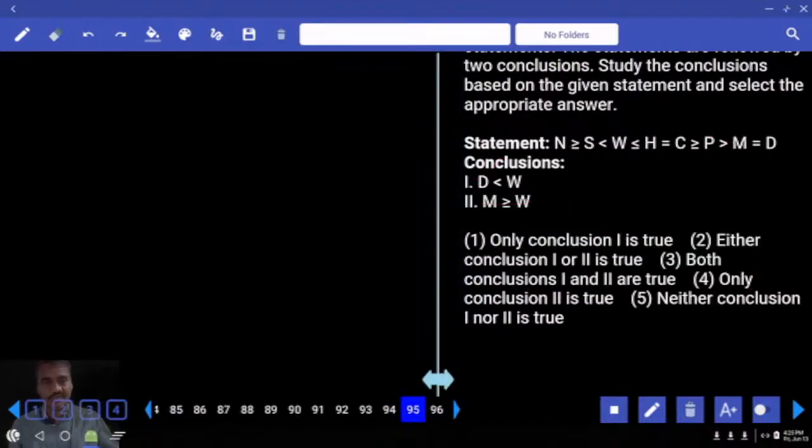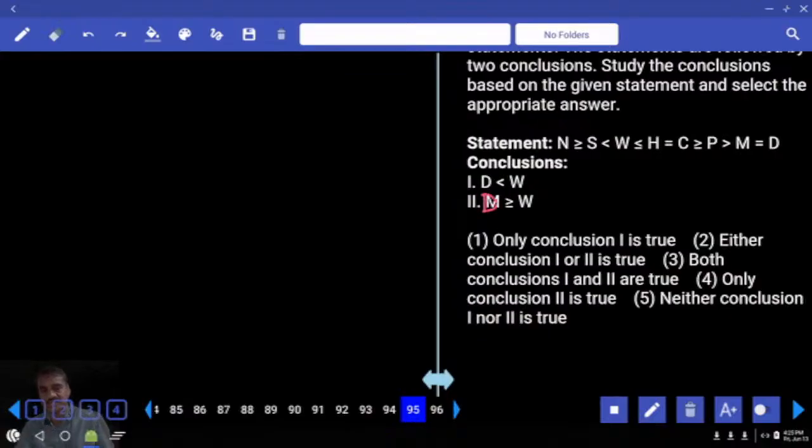Then 95, D and W. W is here, D is here. Now opposite symbol, no relation. W and D, opposite symbol, and it is no relation. Then next one, D and M are one and the same. In the place of M, we can write it as D. Hence, between D and W, opposite symbol, all the three symbols were present in two conclusions. So what is your answer? Either 1 or 2, choice 2 for 95.